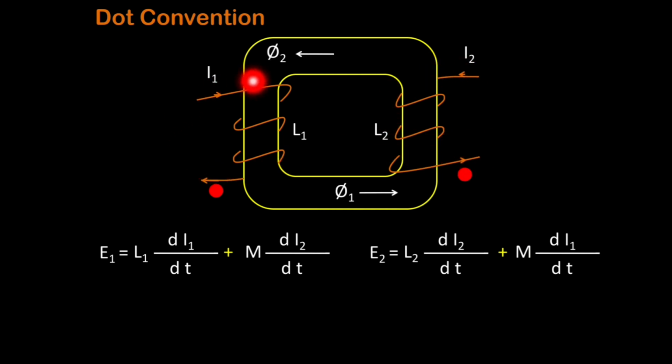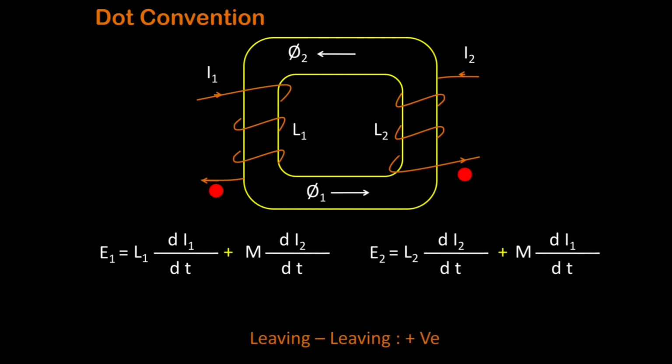So again here the dot has been put where current is leaving, and here also in coil number 2 the dot has been put where current is leaving. So leaving is also positive. So we have put here positive sign. So entering is also positive and leaving is also positive.